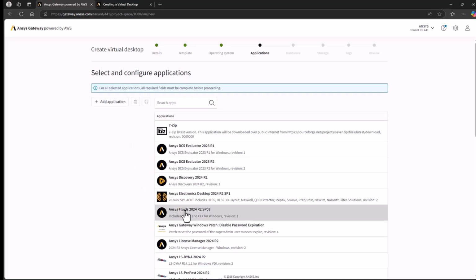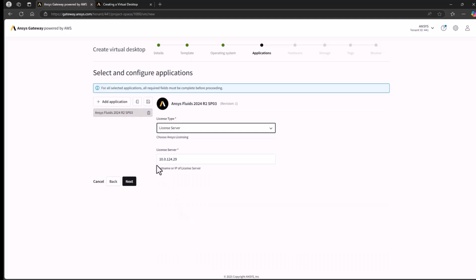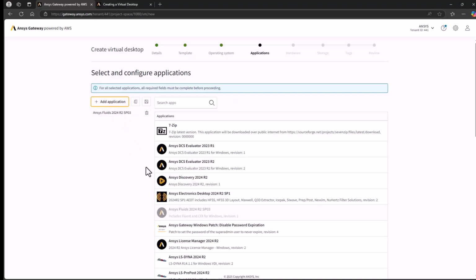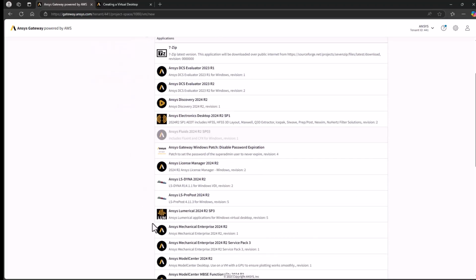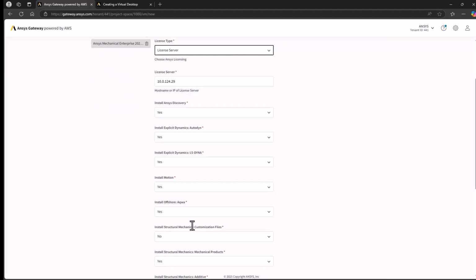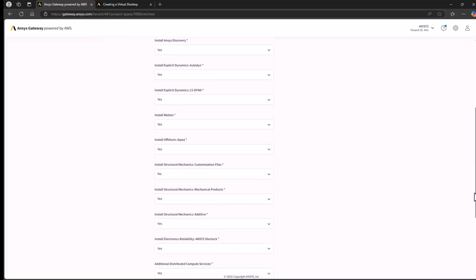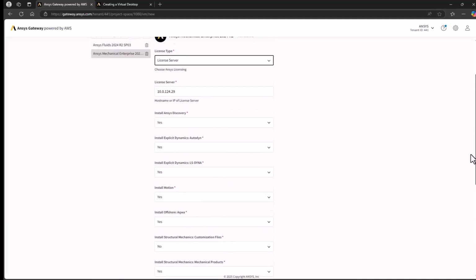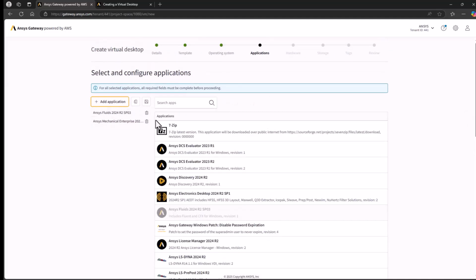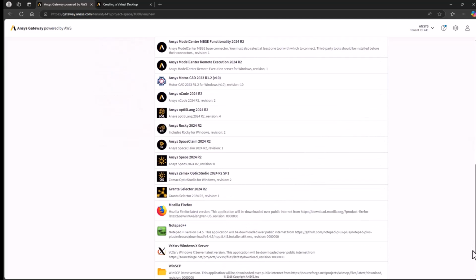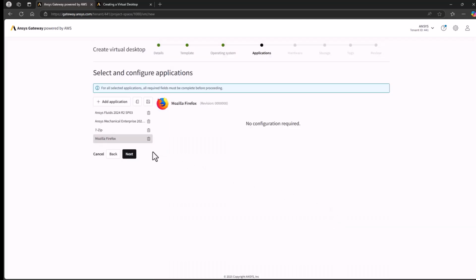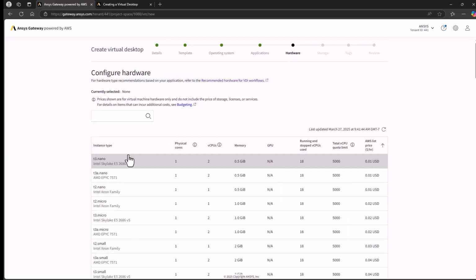I first select the Fluids package, which brings up configuration options specific to this package. In this case, the administrator has populated the license settings for me, but they can be modified as needed. To add additional packages, click Add Application and select another. You can see Mechanical has many more options. I'll accept the defaults and add 7-zip and Firefox. When finished, I continue to the next step of hardware selection.